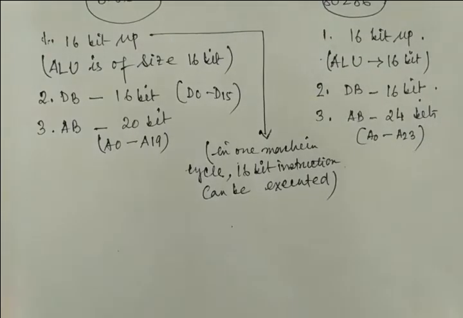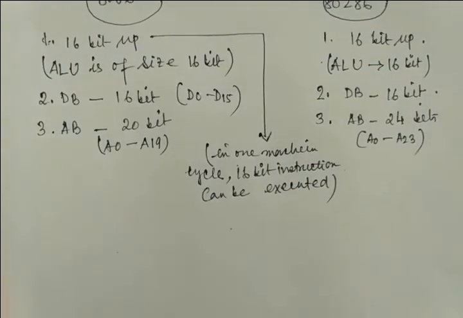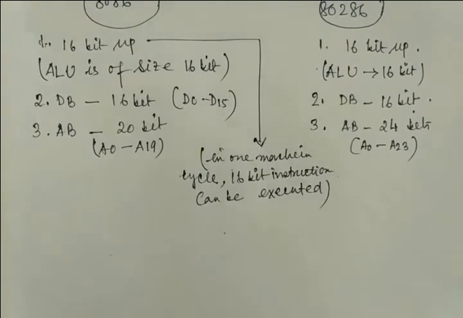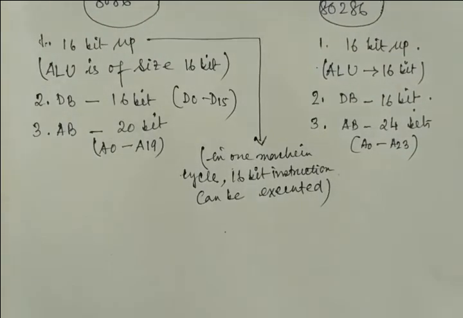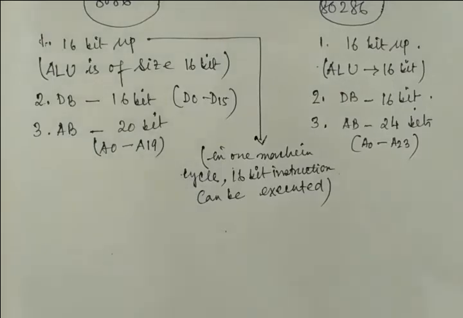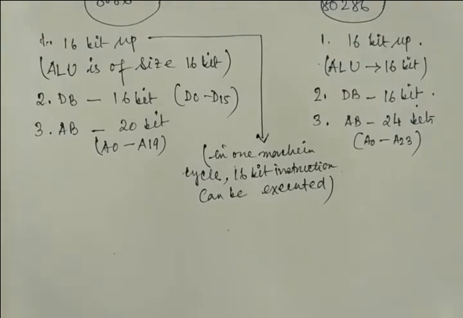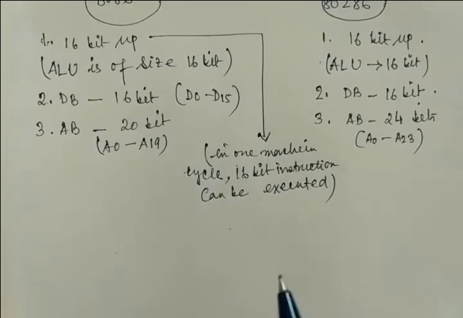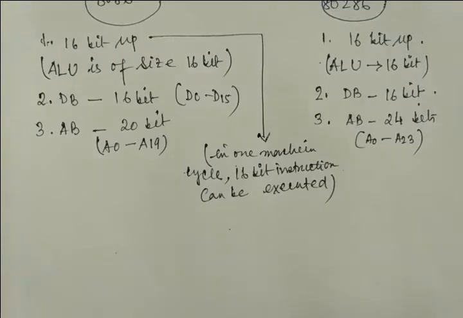I think everyone will agree with me about the objective of the address bus, data bus, and control bus. Why am I going to focus on these buses? Because in 8086 there is a bus interface unit and an execution unit, right?